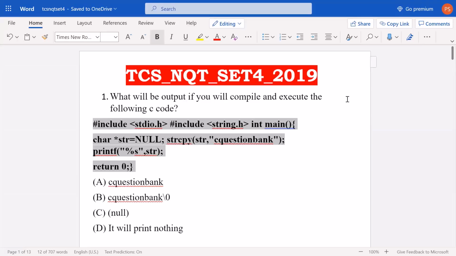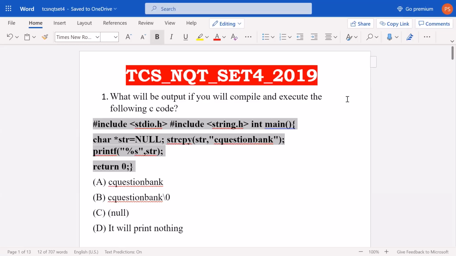And today I am going to discuss a very important topic, that is TCS NQT previous year questions of set 4. These questions were asked in previous year TCS NQT set 4 2019, and I would also like to tell you here that in the previous video I discussed TCS NQT important questions of previous year from set 3, right? So if you have not watched that video, after this video please go through that video also, so that you can practice some more questions and you will do better in your examination.